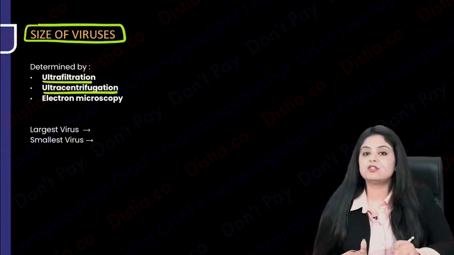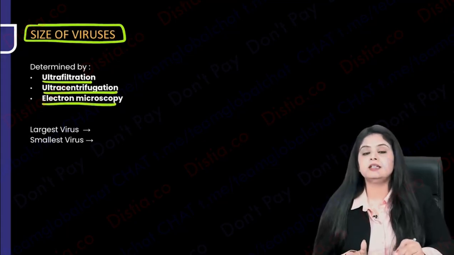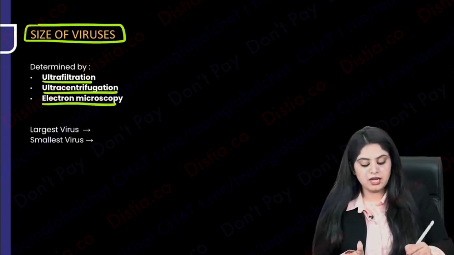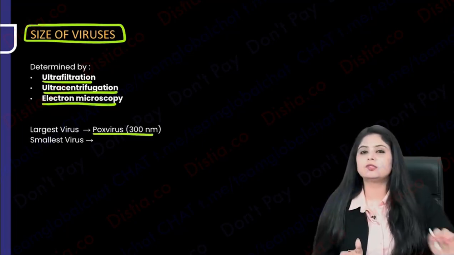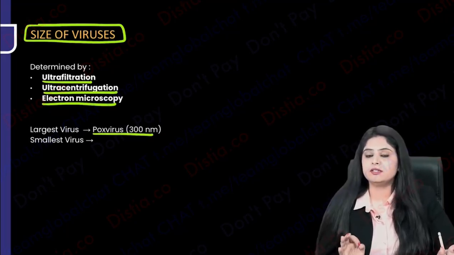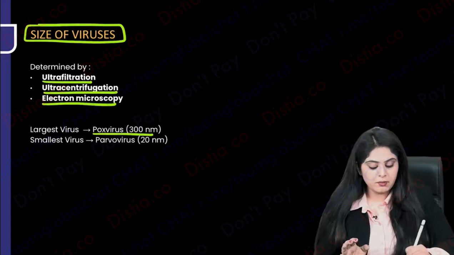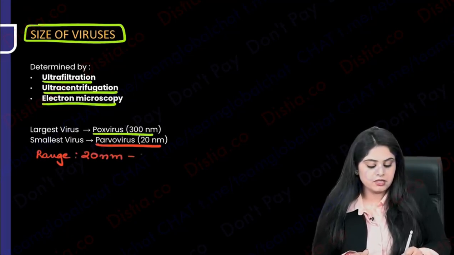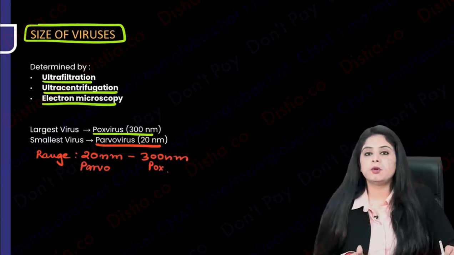The other is known as ultracentrifugation. So these three techniques are used for knowing the size of a virus. And out of those, please note the largest one I told you, pox, was always complex. Everything was a little different about it. It's the largest virus, measuring 300 nanometers. And the smallest is going to be parvovirus, which measures 20 nanometers. So the range of the size of viruses is going to be from 20 nanometers to 300 nanometers. Repeating, 20 nanometers is parvovirus and 300 is going to be pox virus.